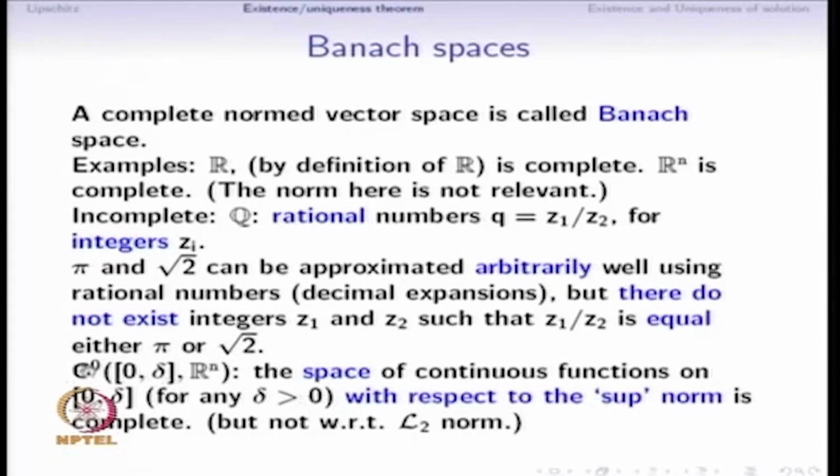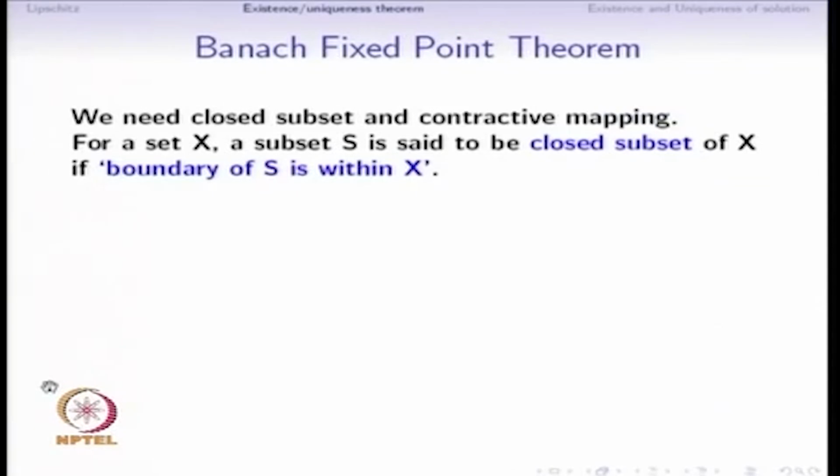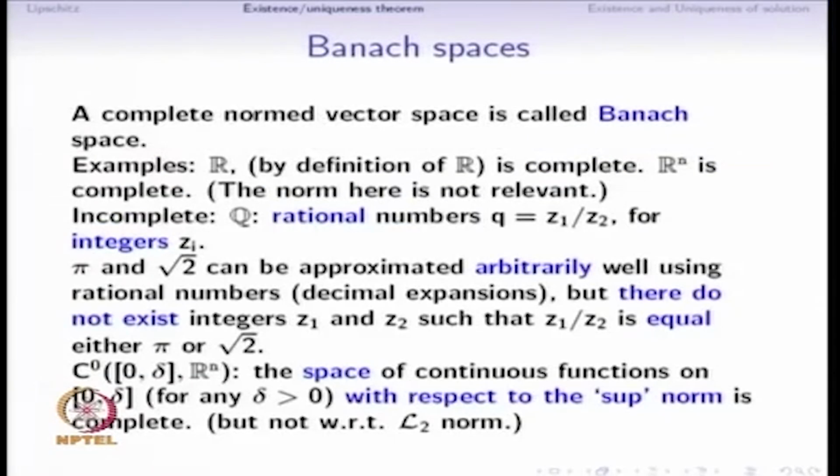The space of continuous functions from this interval to Rn is denoted by C0. The 0 here means that it is just continuous, differentiability is not being guaranteed. I should emphasize that it is with respect to the sup norm that C0 is complete.